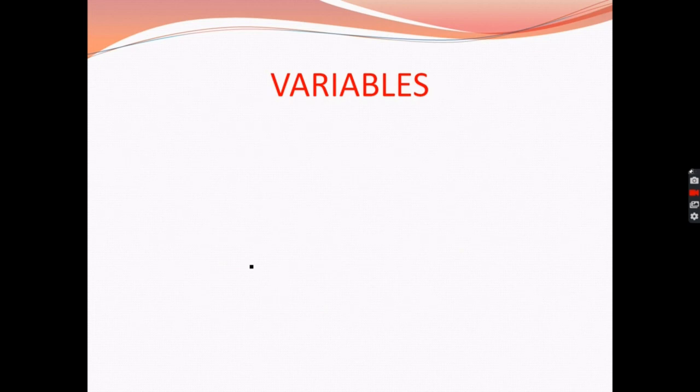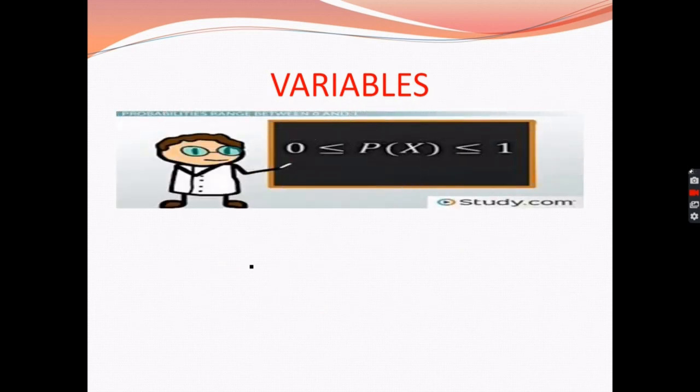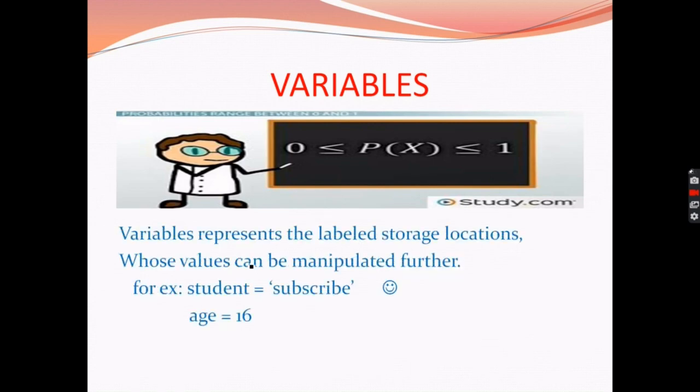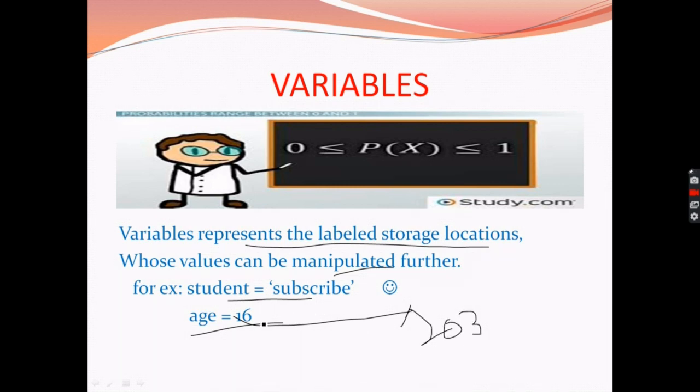Now moving ahead, we have variables. So what are variables? Variables are simply those in which we store our values, but in Python each variable has its labeled storage location. What does it mean? If I take an example student equal to subscribe and age equal to 16, for student it will make a memory address like 203, and for age it makes a memory address like 202. So the value subscribe will be stored in 203 and the value 16 will be stored in 202.